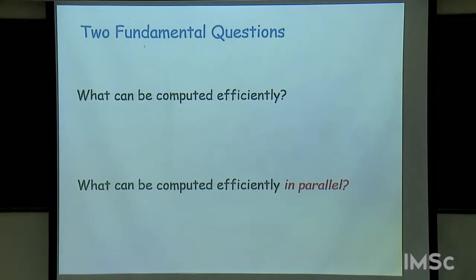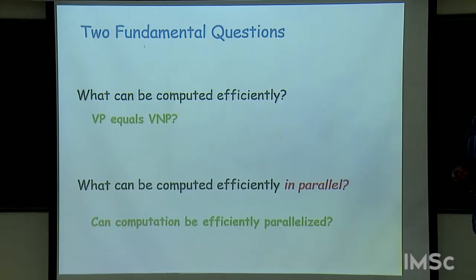And the other thing we want to understand is what constitutes efficient parallel computation. So we have more precise problems which try to articulate these goals that we have of understanding efficient computation and efficient parallel computation.